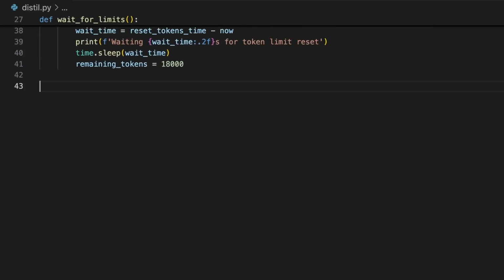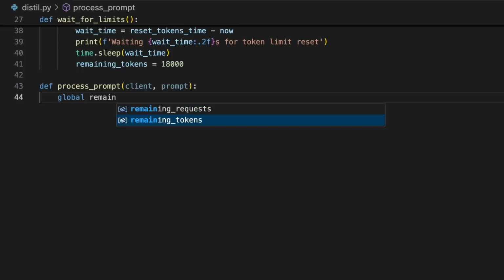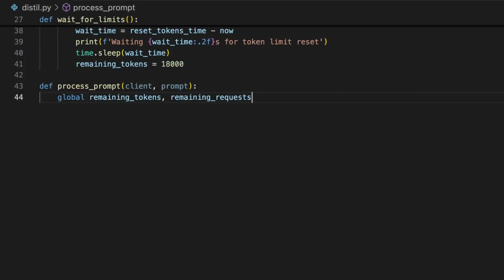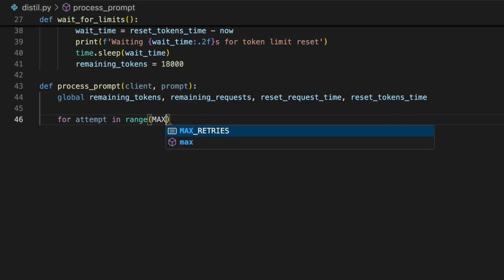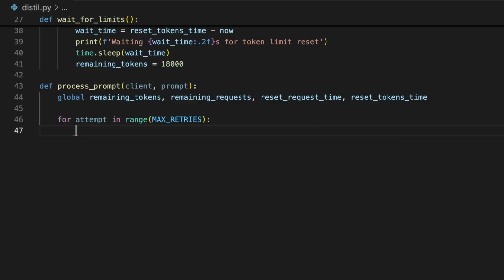Now we can define a function named process_prompt that takes client and prompt as input parameters. In this function, set the remaining requests, remaining tokens, reset request time, and reset token times as global variables so that we can modify these variables within the function and save changes to those variables outside of the function. By writing a for attempt in range of max retries loop, we can create a loop to attempt to run the code within it to generate our responses 3 times.